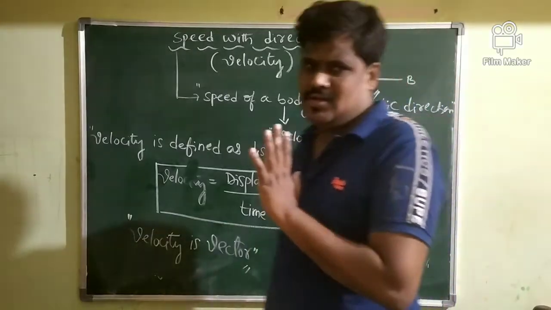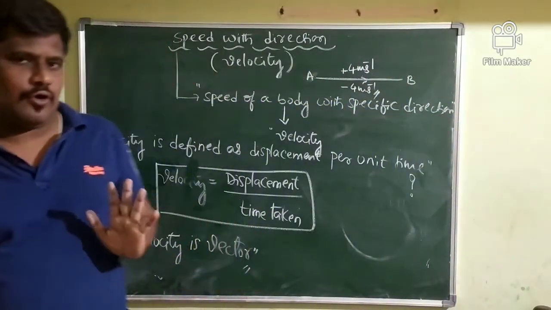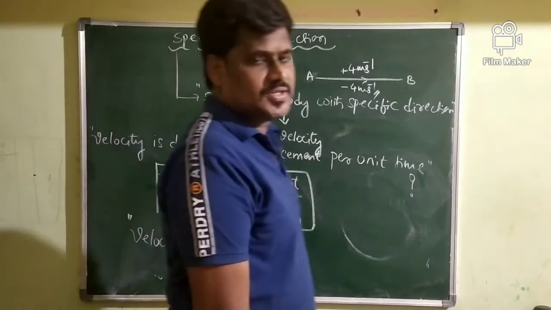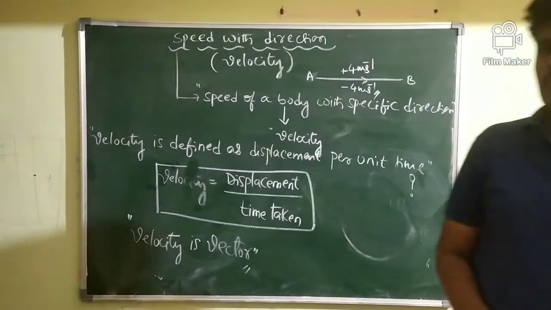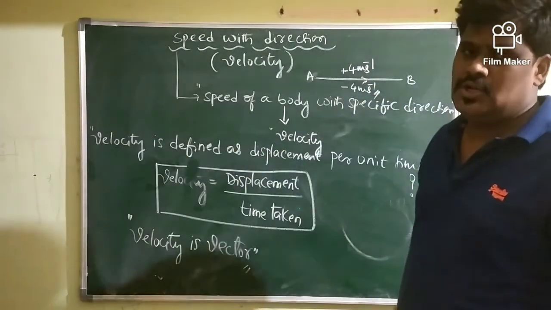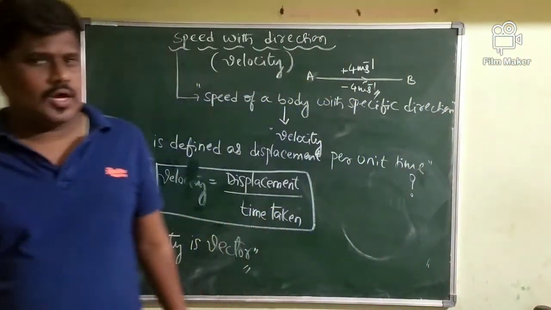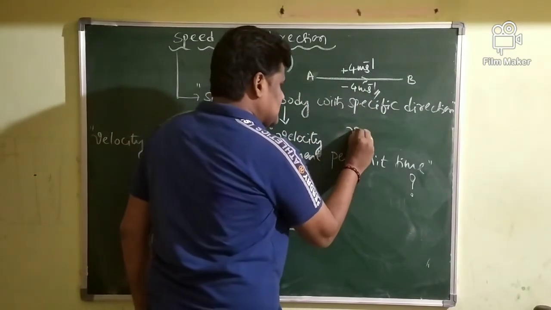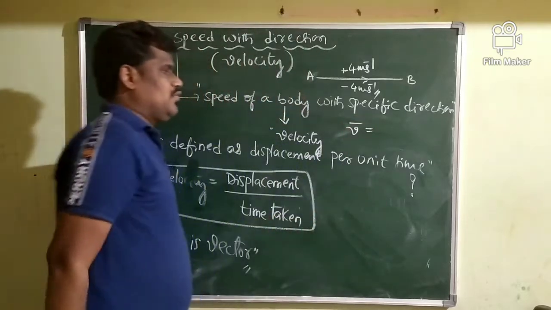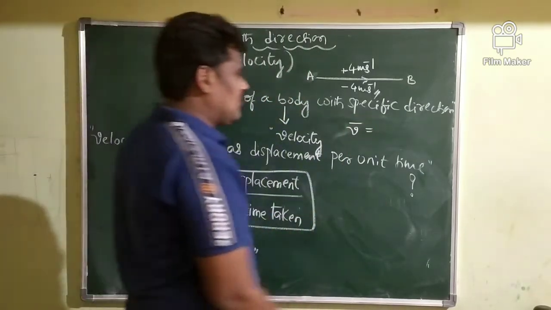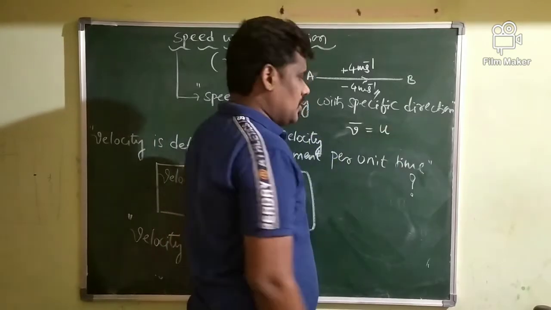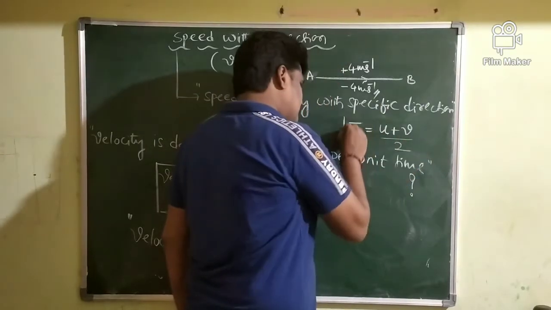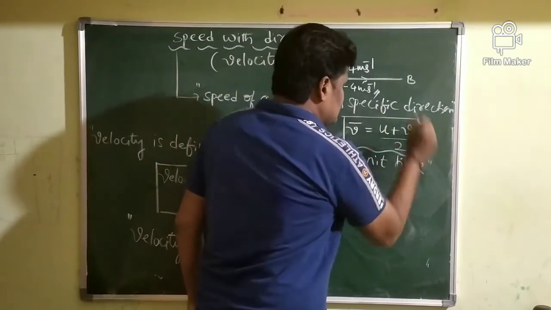non-uniform velocities. When the velocity of a body is not uniform, then we take the average velocity of the body. How do you calculate average velocity here? The average velocity, generally called V bar, is calculated by using the formula: initial velocity plus final velocity, divided by 2. This is the formula used to calculate the average velocity of a body.